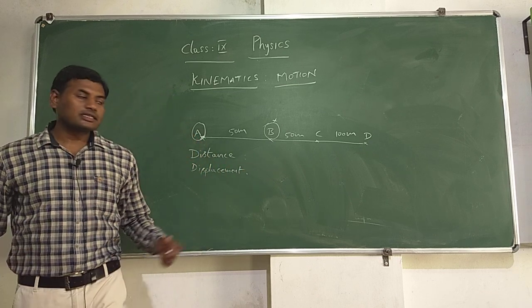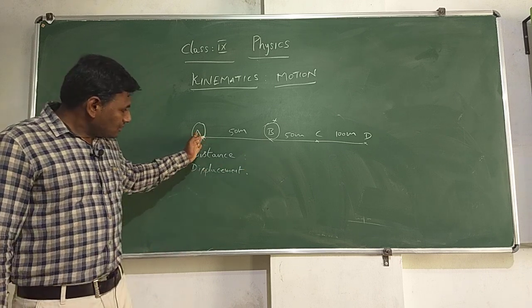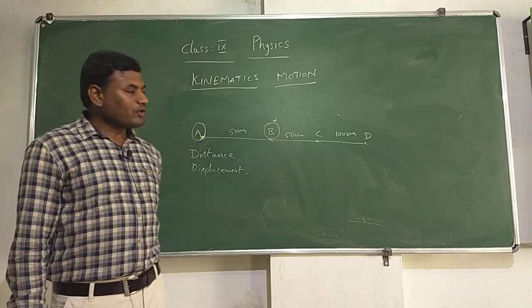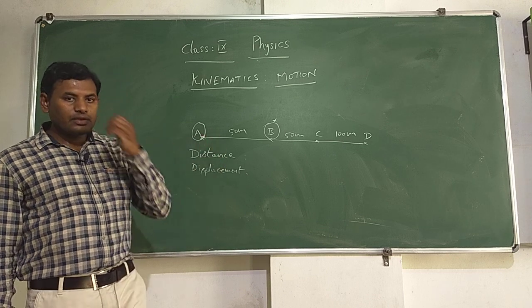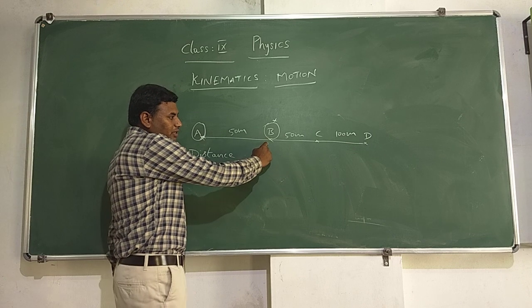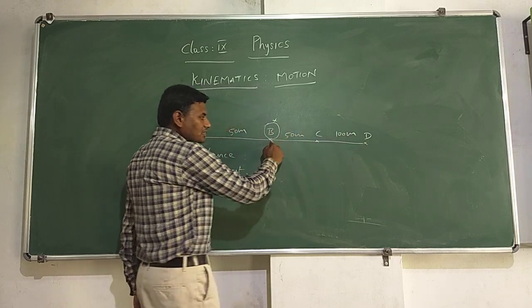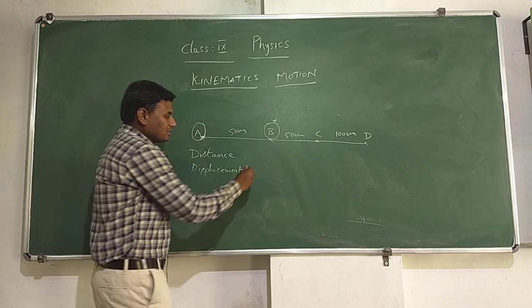So, what is the distance covered by the object in this case? The distance is nothing but the total length of the path covered by an object. So, what is its total length? A to B, B to C, C to D, D to C and again C to B. So, let us consider this.